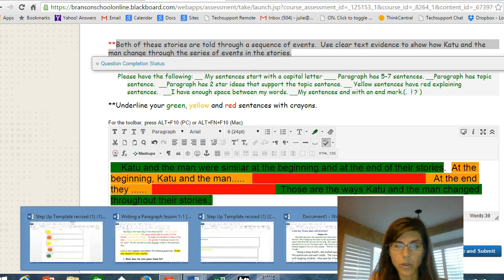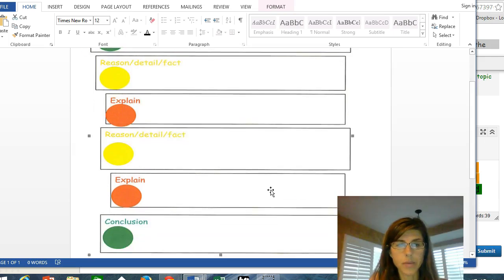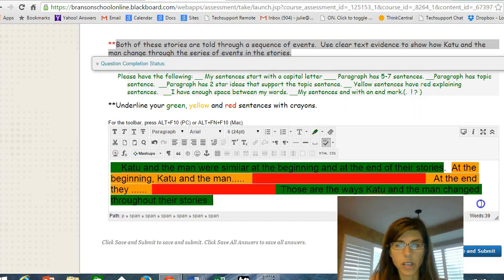Again, use that outline. It makes it a little bit easier right now until you can kind of type it in here without an outline. It just depends on your preference, okay? And then you would hit save and submit once you're completed. You might want to have me look over it before you submit it, or see if there's any changes, or ask a parent. All right. Happy writing!